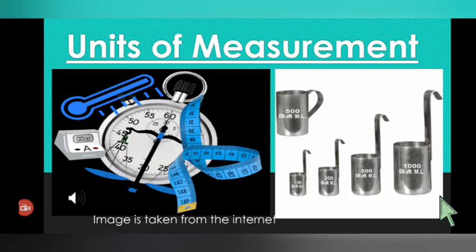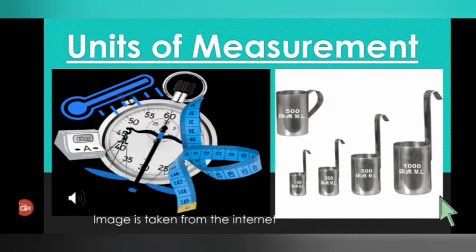Look at these pictures. Units of measurement. You can see that they are all instruments used for measurement: the balance, a tape, weigh machine, you can see the liter.